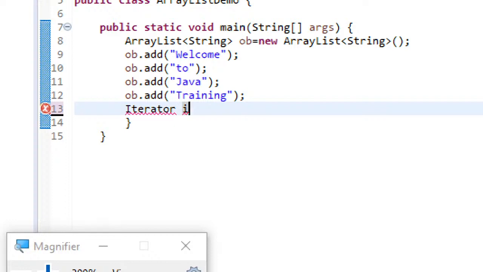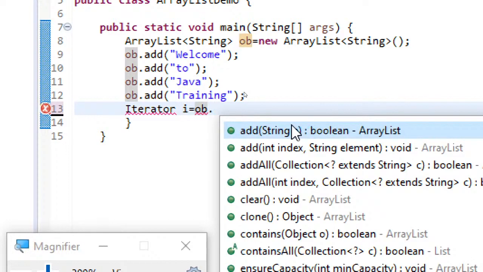Prior to that we have only the enumeration interface, and remember the fact that the enumeration interface can only be used over legacy classes, not on the classes which are added from 1.2. Just remember that.